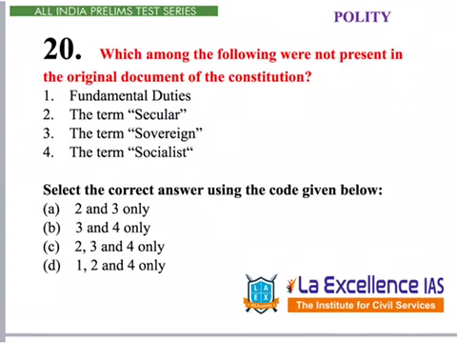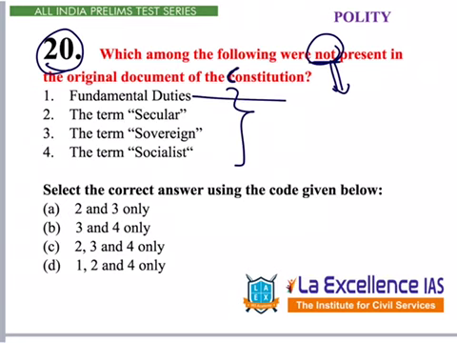Next question under polity is given under question number 20. This question is asking which of the following were not present in the original document of constitution. So not means they are not there. Let's see, it means they have been added. Indirectly we can say what are added later to the constitution. That is the meaning of this question. Fundamental duties, were they added or not?